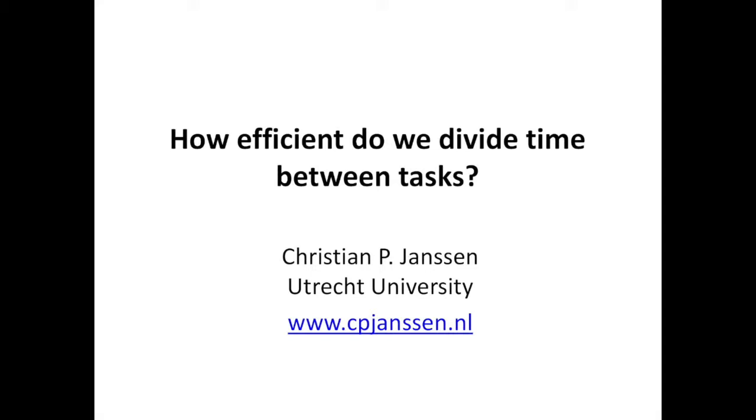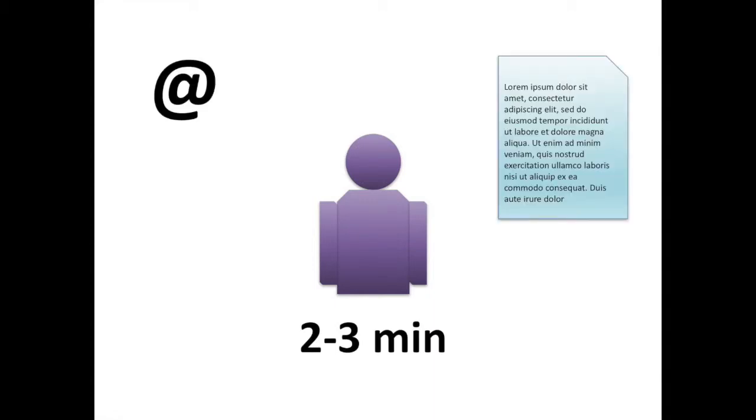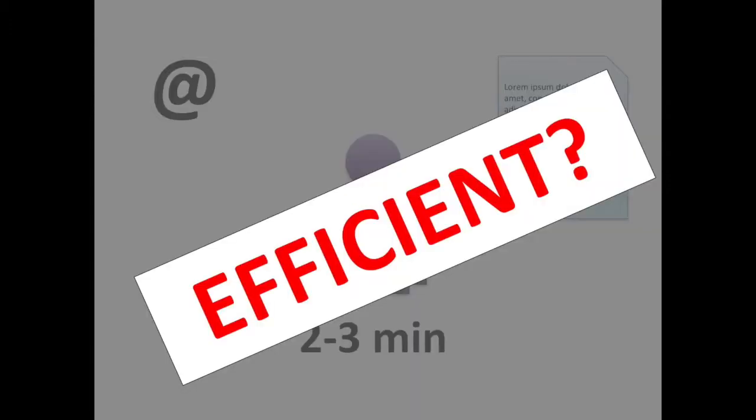This video describes our investigation of how efficient people are in dividing their time between two tasks. Such time division happens in many situations. For example, office workers tend to switch every 2 to 3 minutes between tasks such as answering email and writing reports. What is not yet known is how efficient people are in dividing their time.